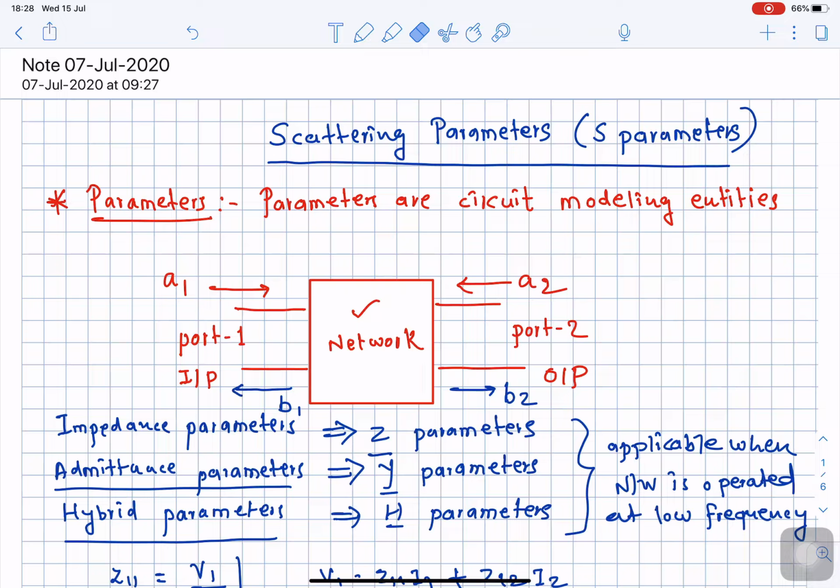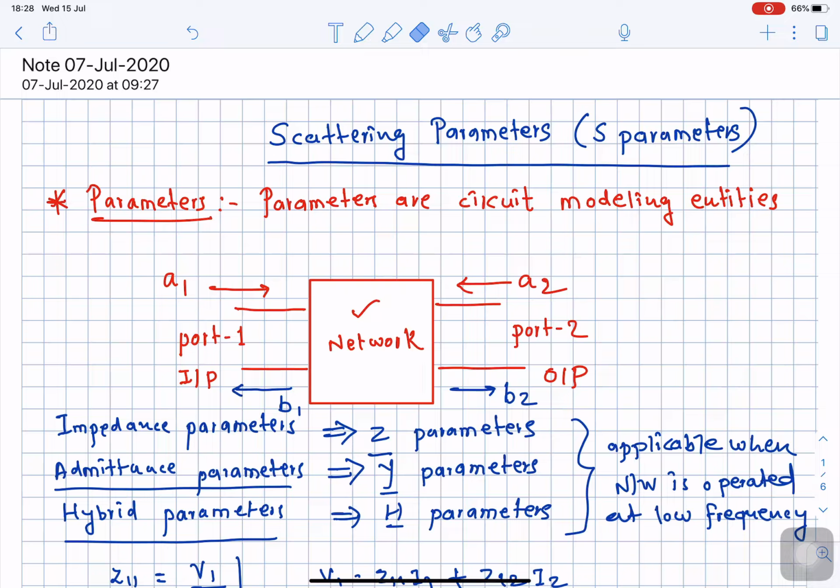So in order to calculate the Z parameters, we need to open circuit the given two port network or any particular circuit. Unless and until we open circuit the given network, the current cannot become 0.